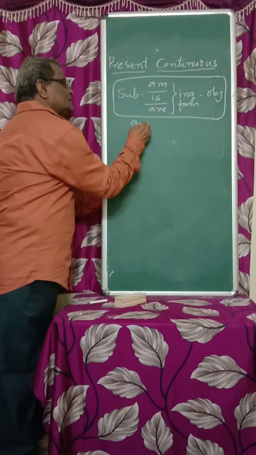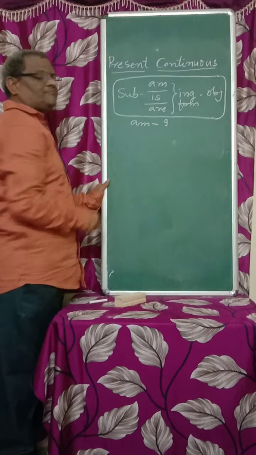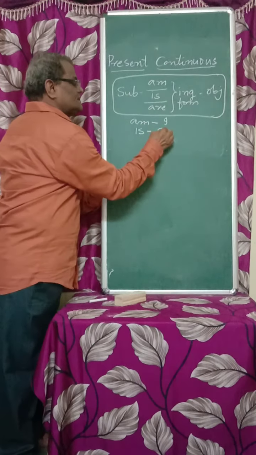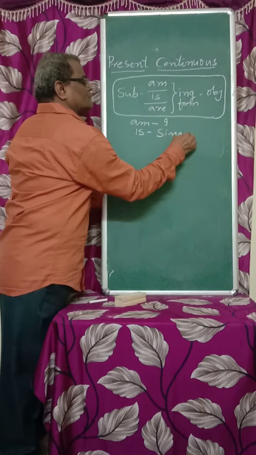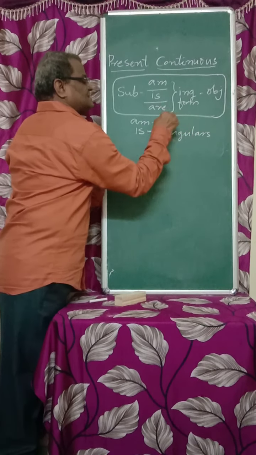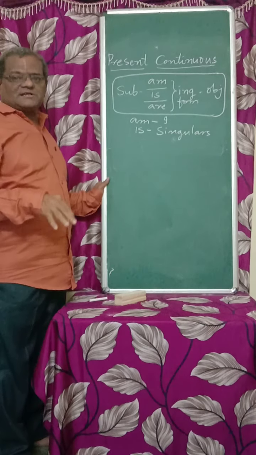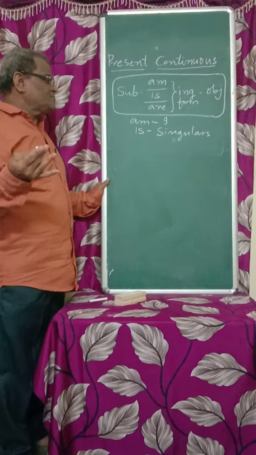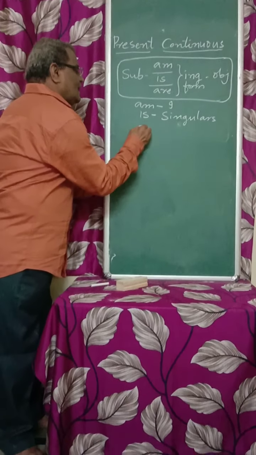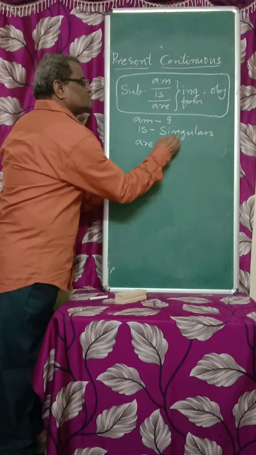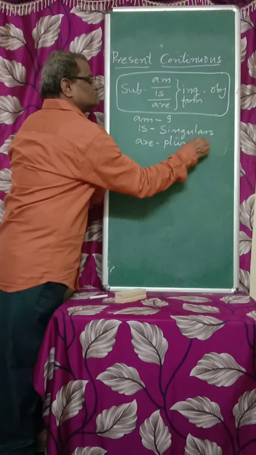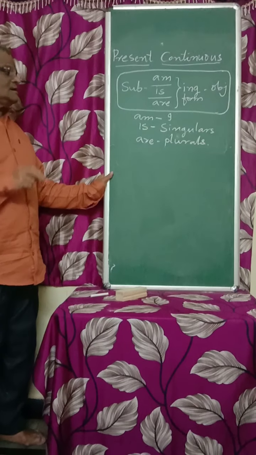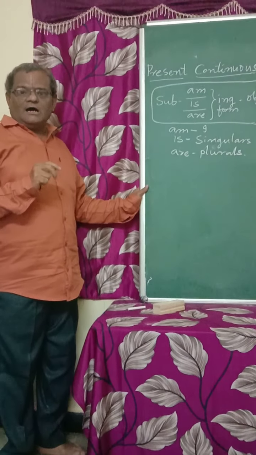Am is for only I, is is for singulars except I. You is considered as plural only, because it is used as a singular as well as plural, and are is for plurals. Am is used only for I, is for singulars, are for plurals.